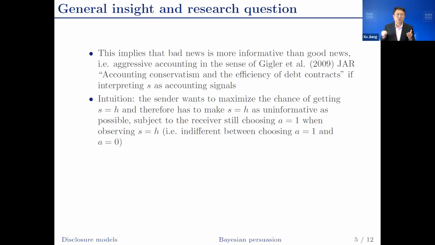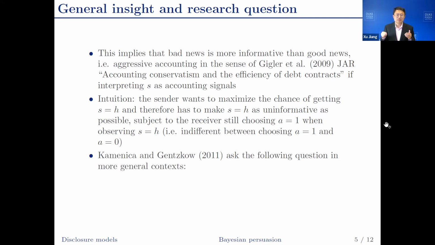However, if the informativeness is too low, the receiver is not going to choose A equals 1 when observing S equals H. So you have to reduce the informativeness to the extent that when the receiver observes S equals H, the receiver is indifferent between choosing A equals 1 and the alternative A equals 0.